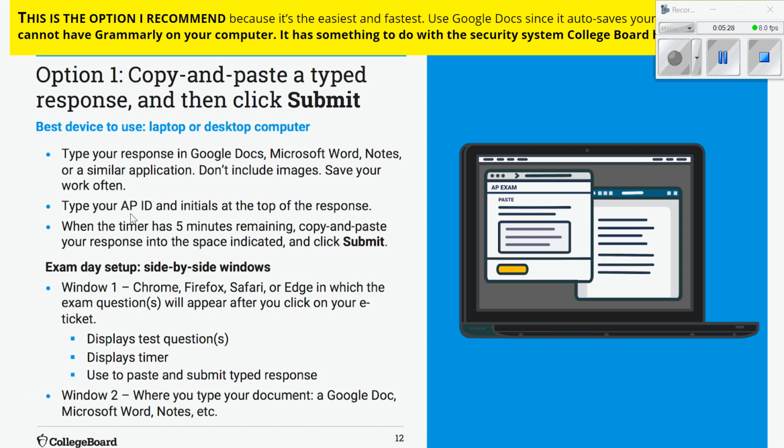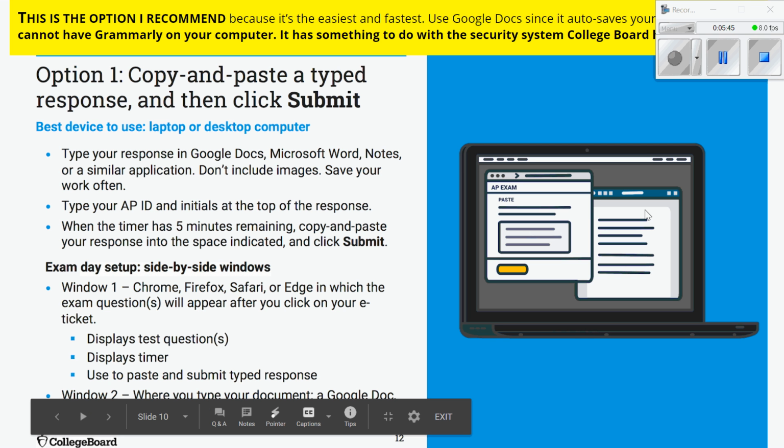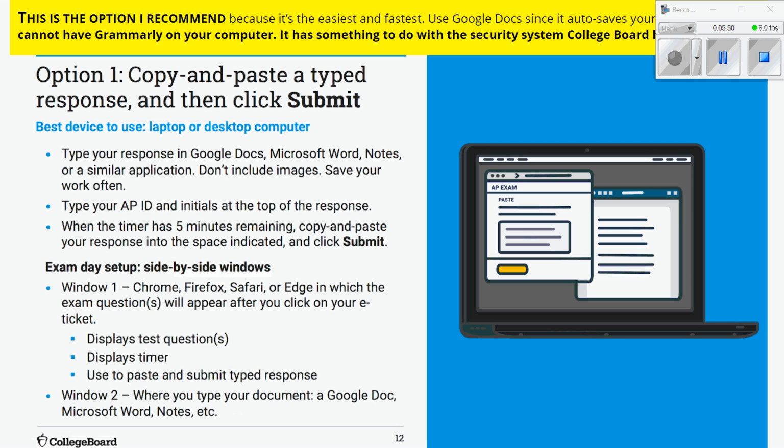Okay, copy and paste. Now, obviously the benefits to this is that, for example, if you're using Google Docs, it's going to save automatically. You don't have to worry about that. But you also, the benefit would be you get to see the exam while you're working on it. You'd have 2 different windows. One of the negatives is that obviously if you're typing, you can't really type math symbols very well, and so you'd have to be able to type out the words for AP.